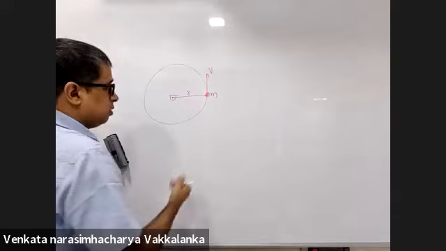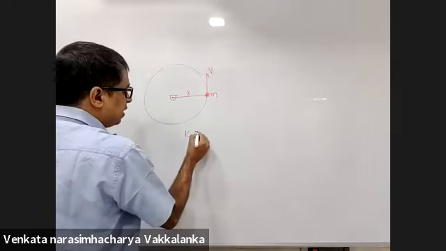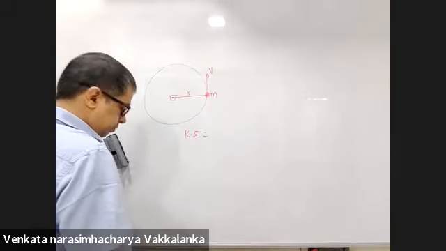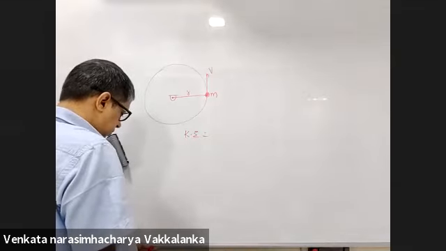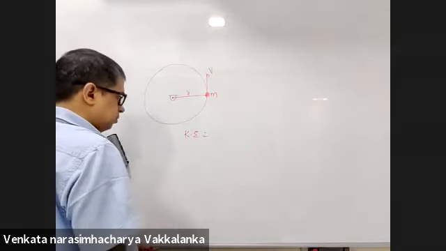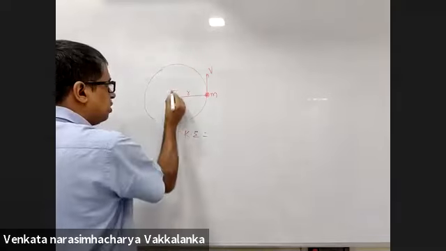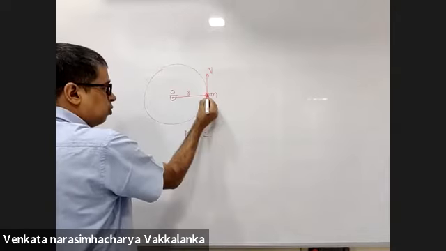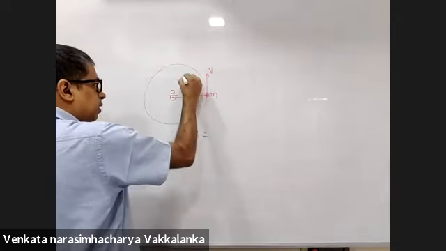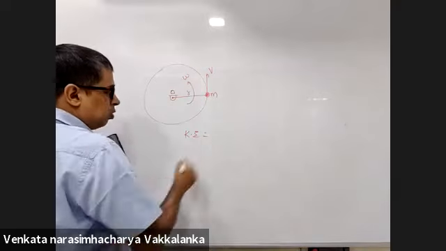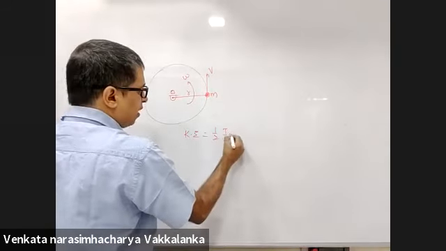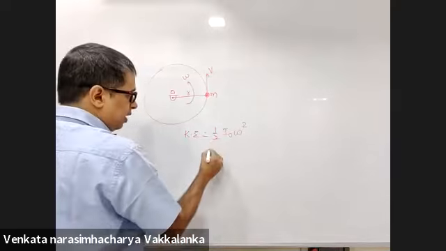Yes, sir. So according to you, what will be the kinetic energy? Half I omega square. Now this is the point about which it is going in a circular track. Omega is defined about O. Half I about O omega square is your answer, right?